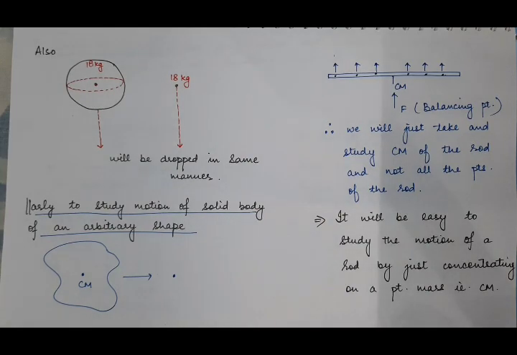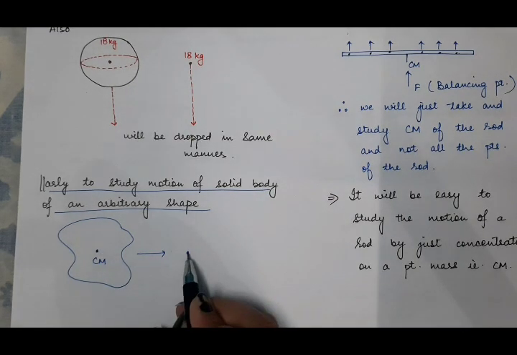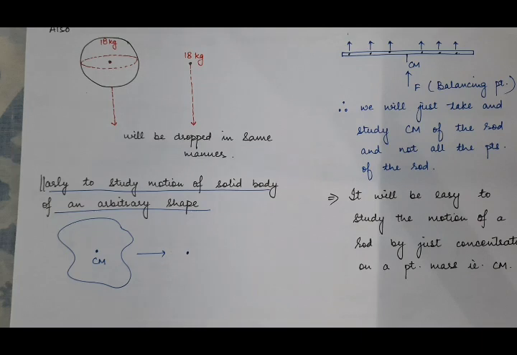And similarly, suppose we have to study the motion of a solid body which is of arbitrary shape. When you apply force on this rigid body in this direction, what will happen? Every point of this body will move in that particular direction with the same velocity. So instead of studying the motion of all the particles of the rigid body, you will just concentrate on the motion of the center of mass.